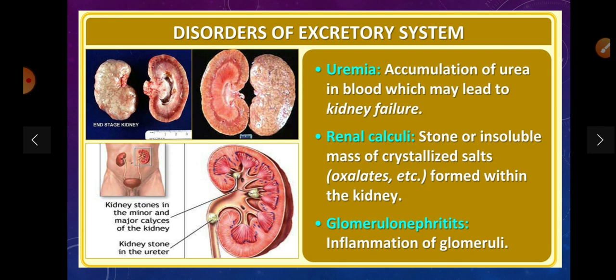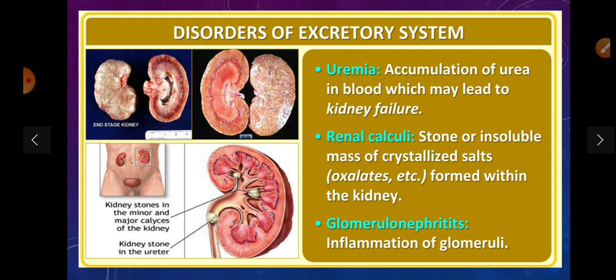Uremia is the accumulation of urea in blood, which may lead to kidney failure. It means an excessive amount of urea is present in blood and the kidney fails to filter it, so it leads to kidney failure. That's why it is advised to take a proper amount of water every day for proper functioning of a healthy kidney.